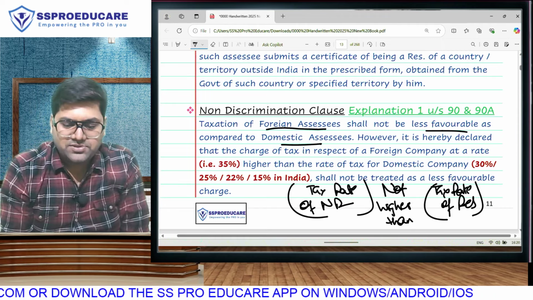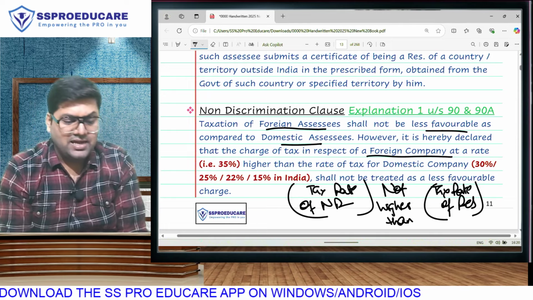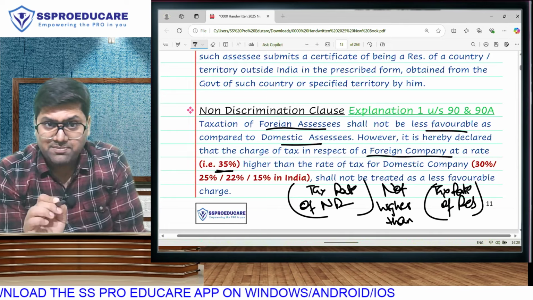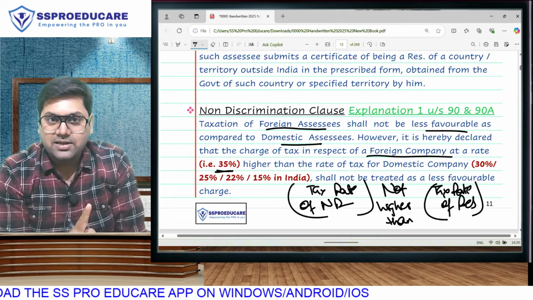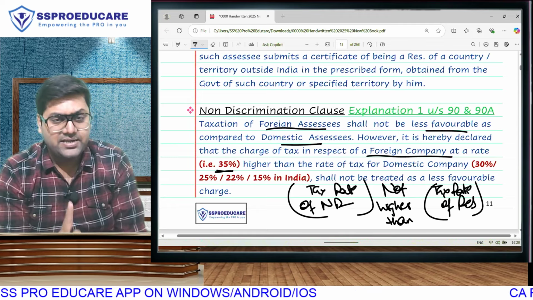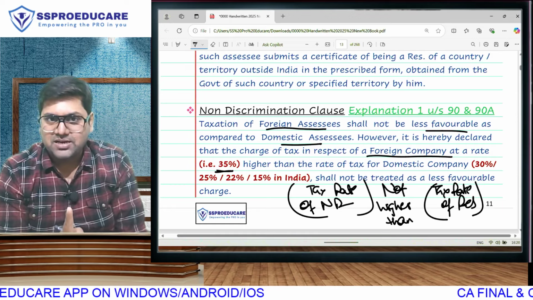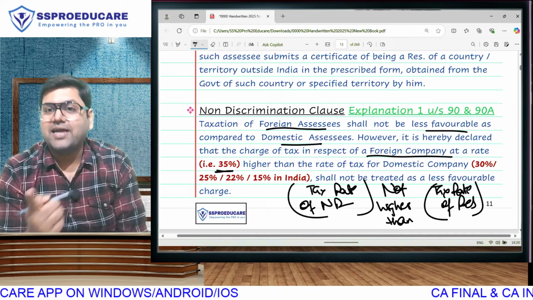The only exception being foreign company. In our country, the foreign company tax rate is higher. I have written 35 here because it is an amendment. Foreign companies, till last year their tax rate was 40%. Now there is an amendment. The foreign company tax rate in India is 35% from this year onwards. It is an applicable amendment. In the MAT chapter, I will discuss it with you. So the foreign company tax rate is still higher.